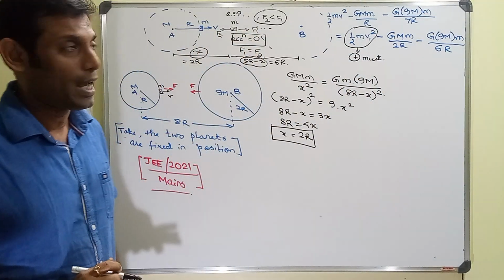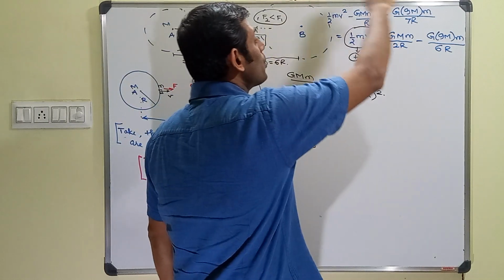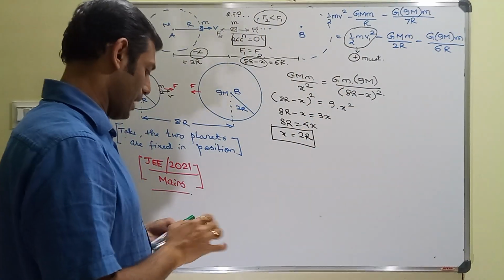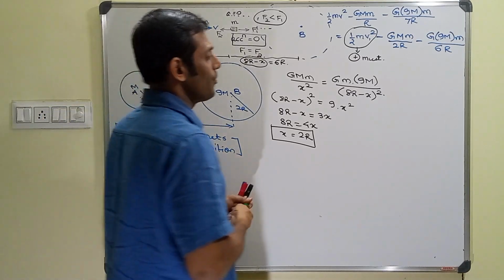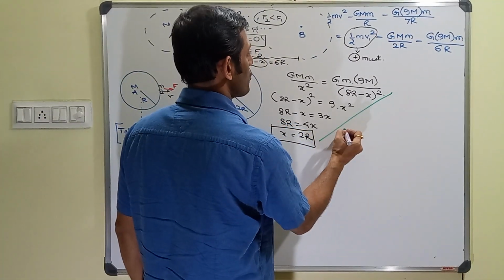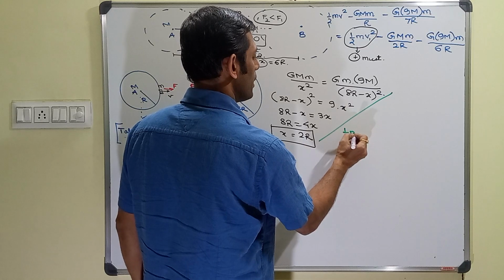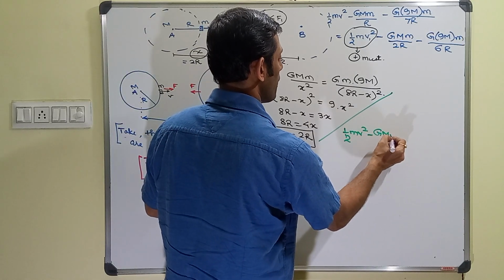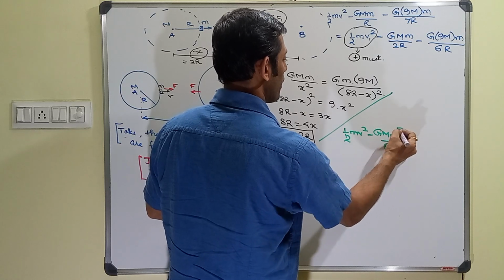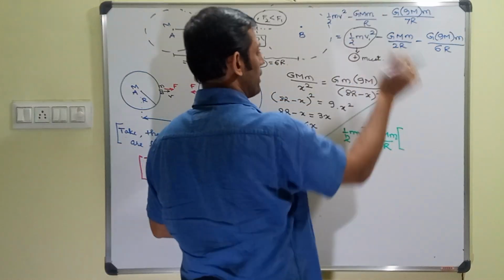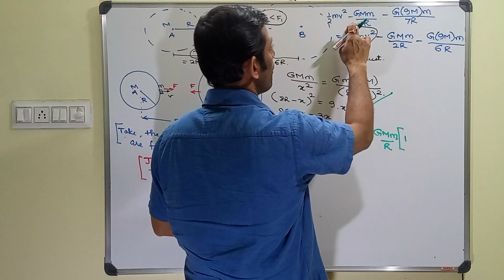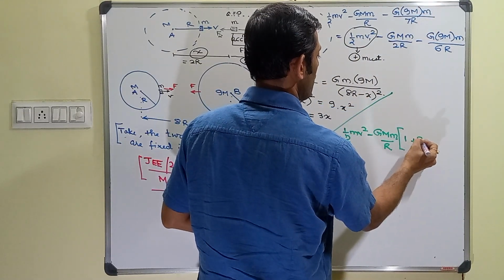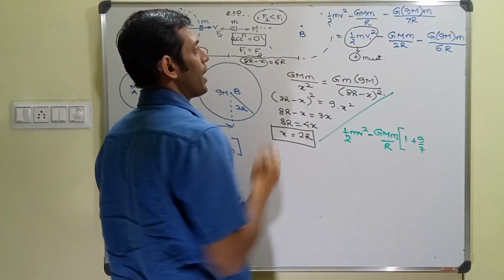And for that, what should happen is the sum total of the other energies, when taken on one side, should turn positive. That means if I take everything on one side, I am going to get half mv square minus G by capital R. If I take it as a common element, then I have a 1 from here, and G by R means plus 9 by 7 from the left side.